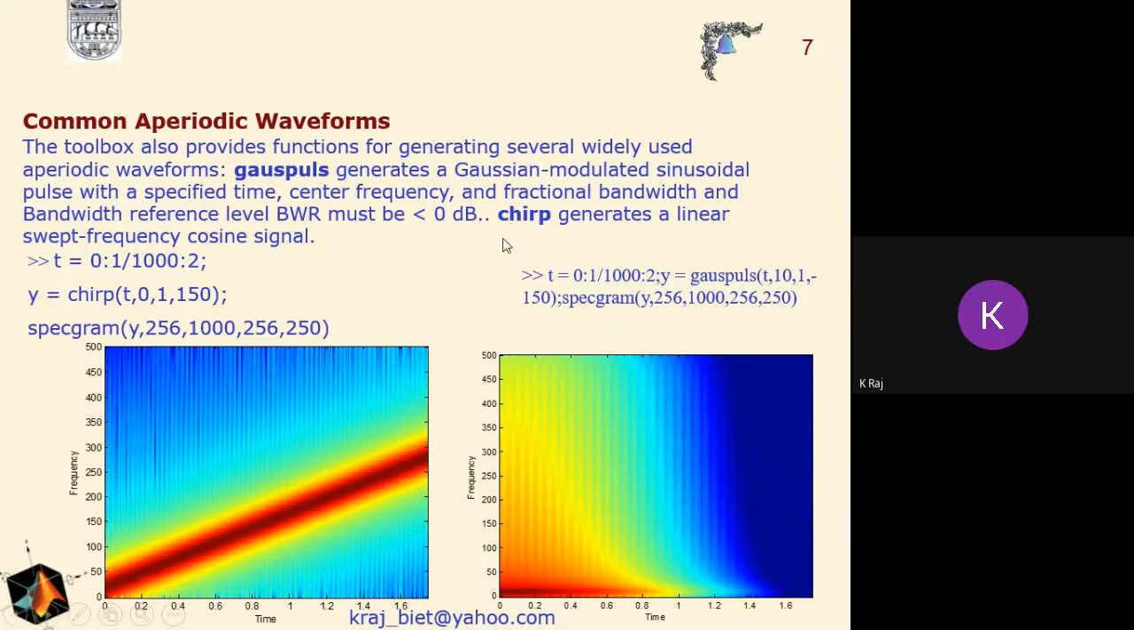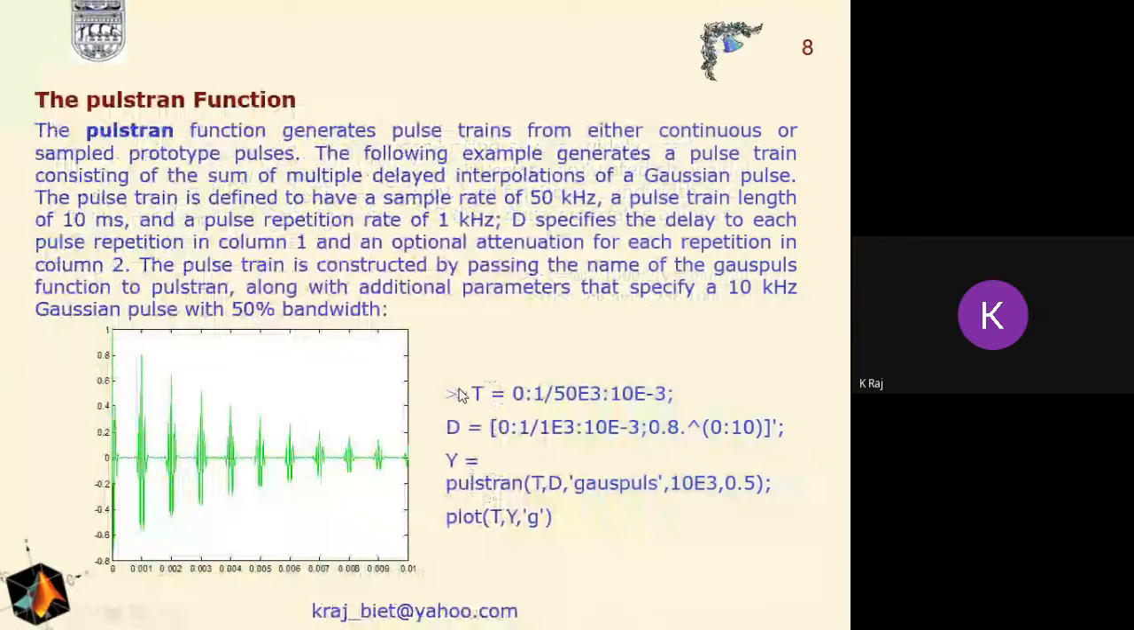Similarly, we can use another function, that is the chirp. It generates a linear swept frequency cosine signal. Here we have described the time, and after that we have utilized the functions, that is gauspuls or chirp, in order to generate the signals as per our requirement. In communication or in any field of signal processing, control, instrumentation, whatever is our field, in those fields there is a requirement of different types of signals, either to test the design or to process some signal for some required algorithm.